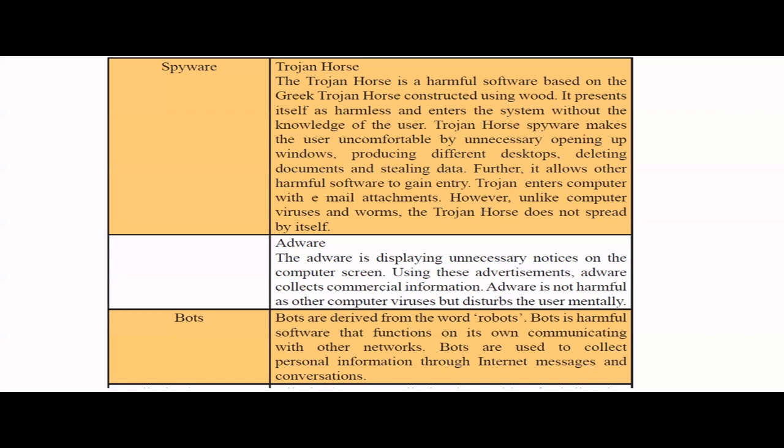Adware. Usually, you may have seen when you watch some videos or when you're playing games, it is displaying a lot of ads, unnecessary notices. So these are not very harmful, but they always distract the user by showing these things and clicking them and clicking and going to those things and all. It will create some more issues sometimes.